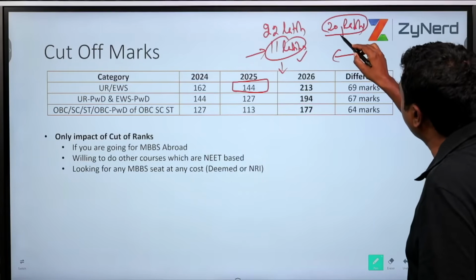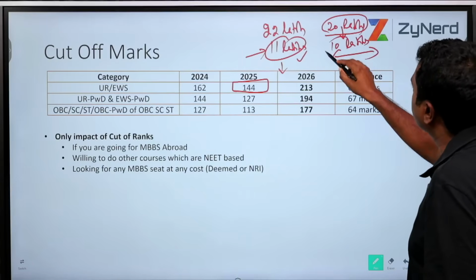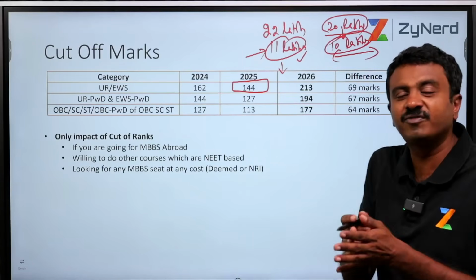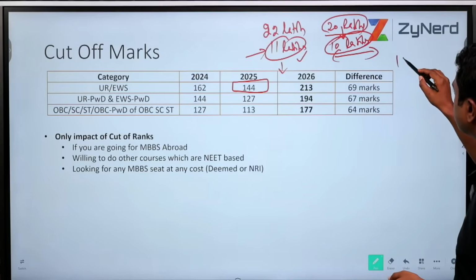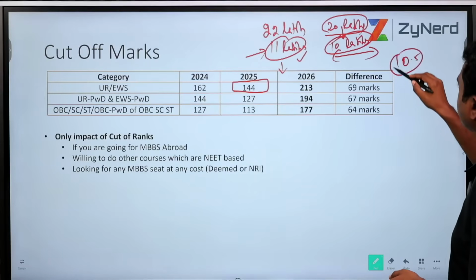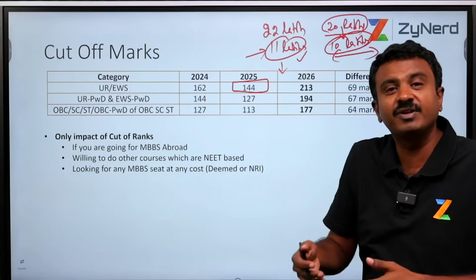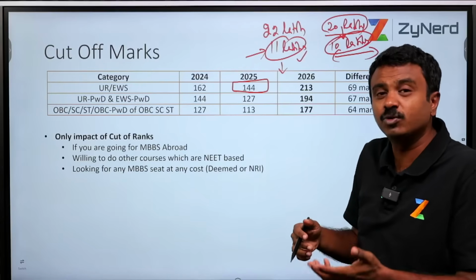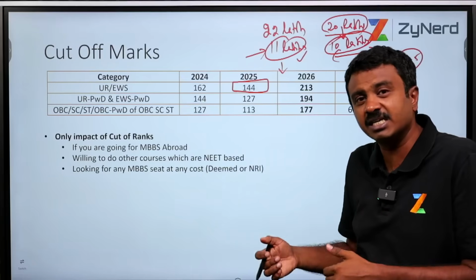But what has happened, because only 20 lakh candidates have participated, the 10 lakh candidate would have 50% below them. But the candidate who has 10.5 lakh rank would have more than 50% below them, which means 10.49 lakh candidates are above them.